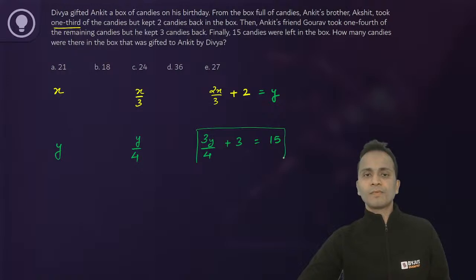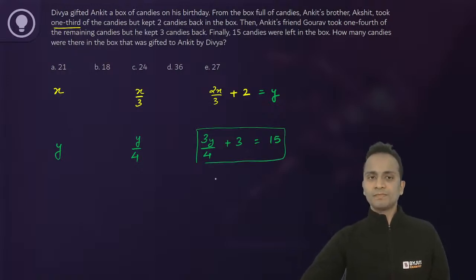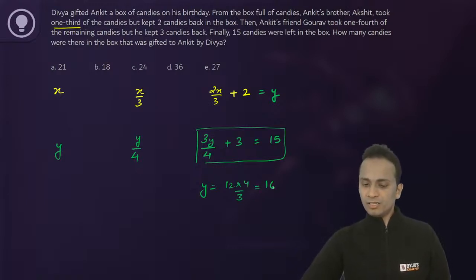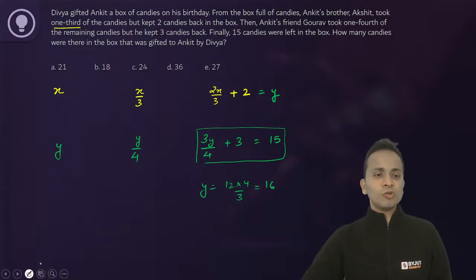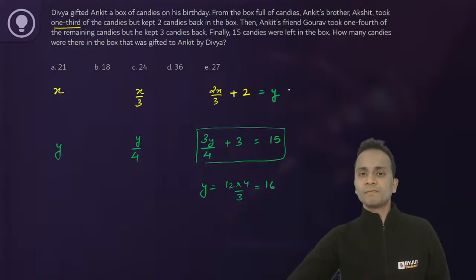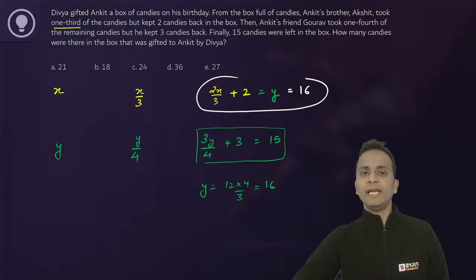From here, calculate the value of y. Okay, so take 3 on the right hand side. The value of y will be 15 minus 3, that is 12. 12 into 4 upon 3, that is 16. The value of y is 16. Now substitute this value of y here. So y is 16 and simplify for x.